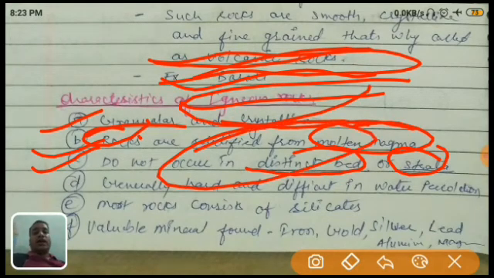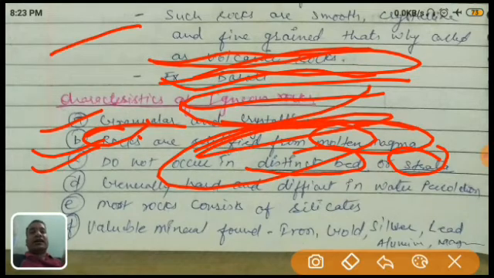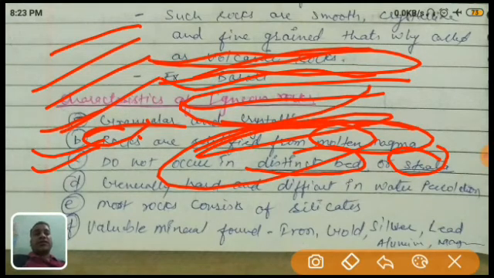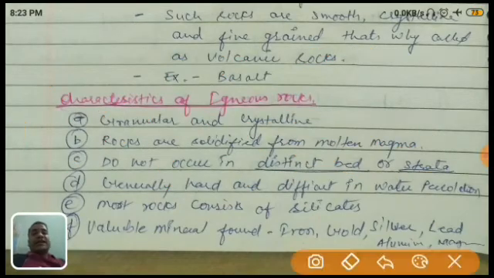I think you might have seen this type of rock in hilly regions. You can easily see different layers of the rocks. It is called metamorphic rock or sedimentary rock. But igneous rock is not like that, because it is a very solid rock. That's why it does not occur in distinct beds or strata. No layers; we cannot easily differentiate its layers.